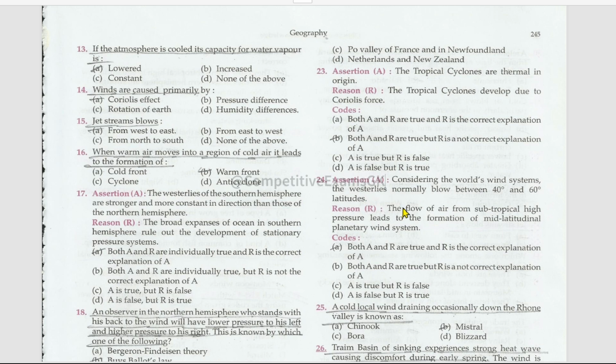Another assertion and reason. Considering the world's wind systems, the westerlies normally blow between 40 degrees to 60 degrees latitudes. True. The flow of air from subtropical high pressure leads to the formation of the mid-latitudinal planetary wind system. Reason is also right, and that is the correct explanation for the assertion.